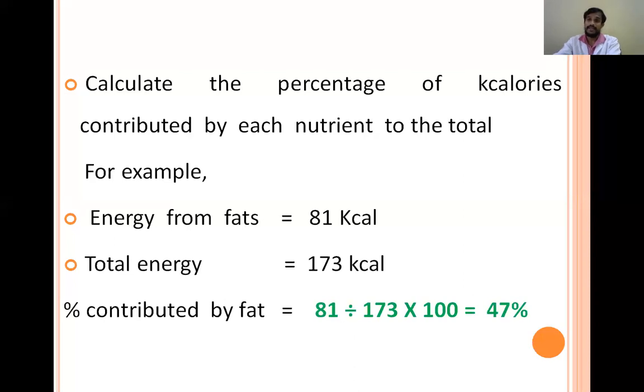To get the complete idea of the energy in a food, we have to estimate the energy of individual components, total energy, and energy contribution percentage of the individual unit. So this is important for energy calculation.